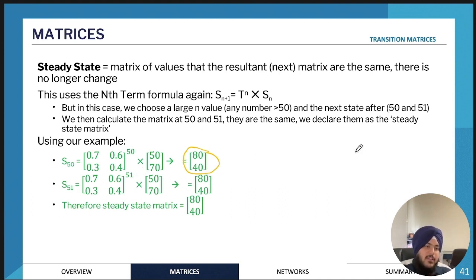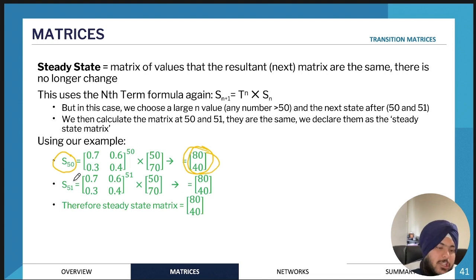To find the steady state, you need to find the state matrix after, for example, 50 days or 51 days, a really high number, usually greater than 50. Let's say after 50 days, it's going to be 80 students at the oval and 40 at the canteen.